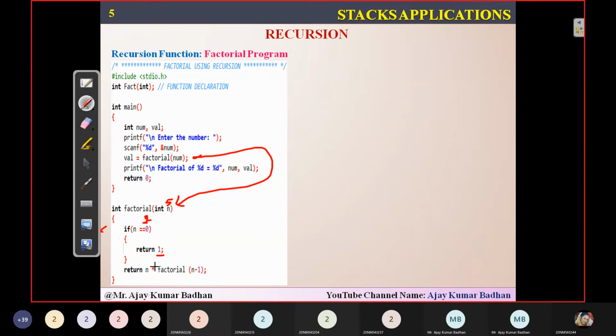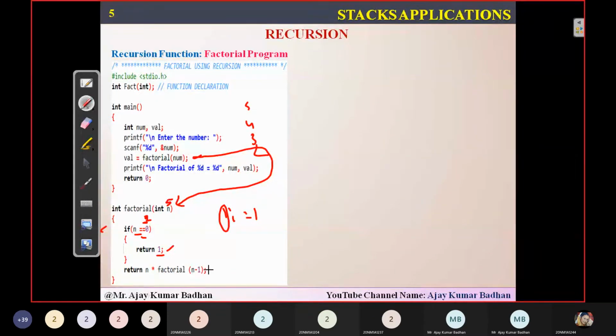In case it is 1, it will simply return 1, that is, 1 factorial is equal to 1. That is what we are doing. In case it is greater than 1, suppose you have 5 or 4 or 3 or 2, then we are going to use this one. So what is the initial condition we have here? What is the initial value we have here?